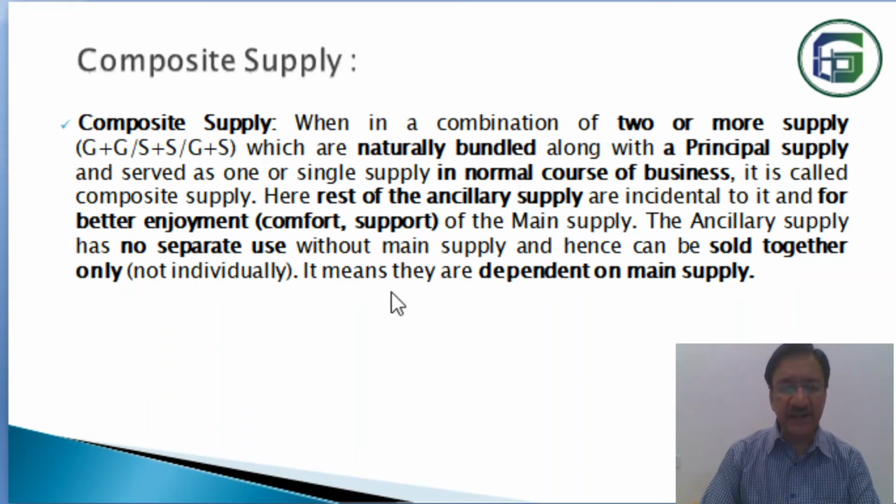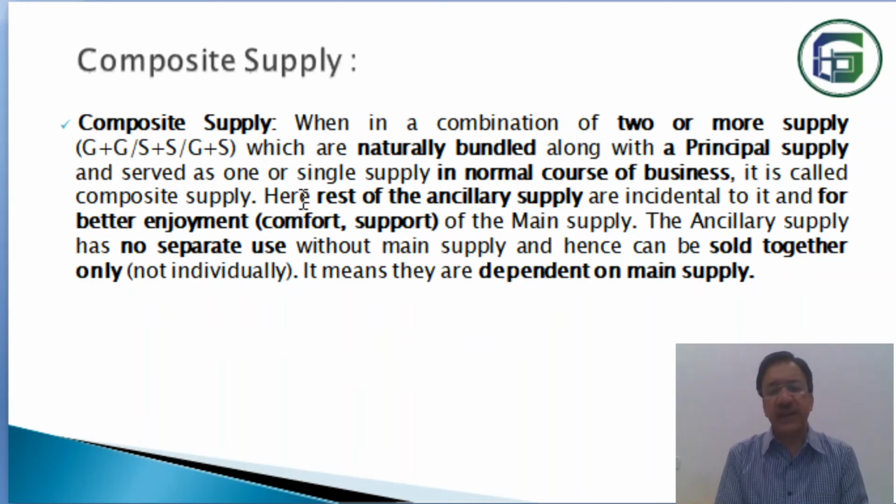Now, an ancillary supply has no separate use, because without the main supply it has no utility, and it can be sold together only. In a composite supply, the package is sold together only, individually it cannot be sold.